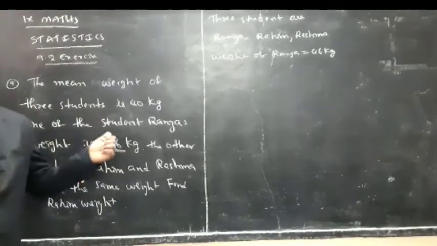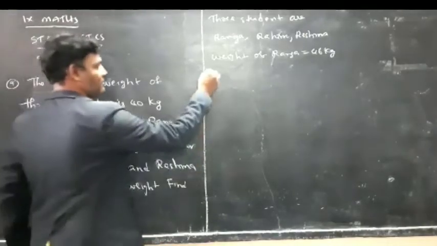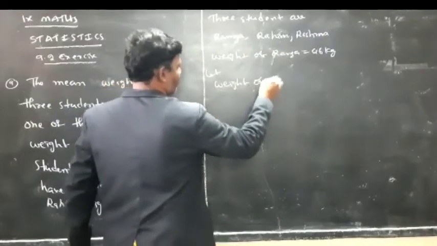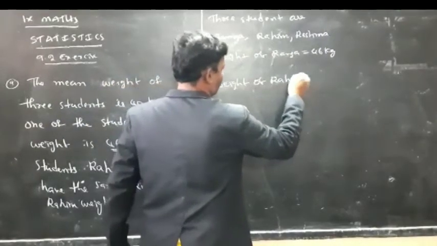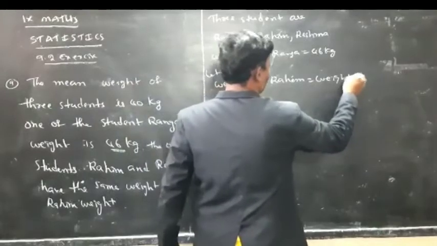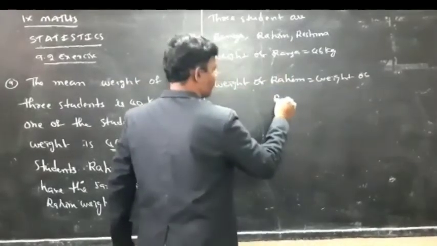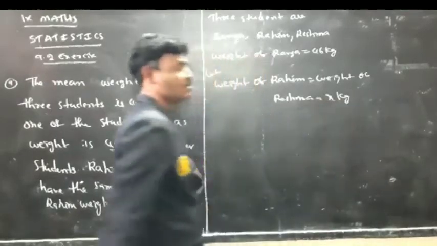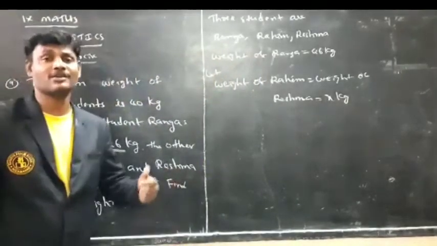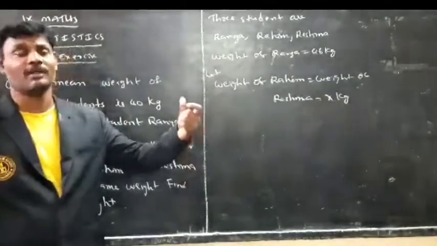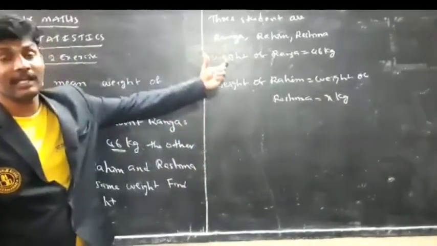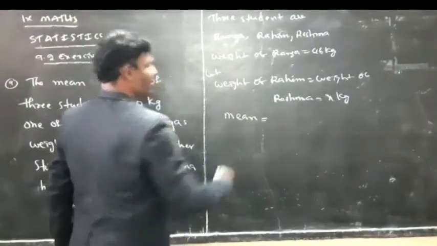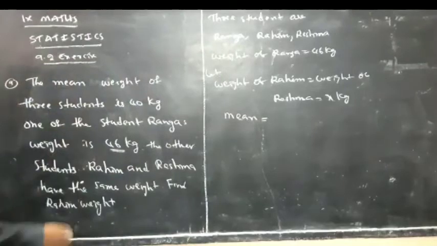Rahim and Reshma both have the equal weight. Let the weight of Rahim equal the weight of Reshma. I am taking it as x kgs. Both weights are equal, and I am taking the equal weight as x. What is the mean here? The mean weight of the 3 students is equal to 40.